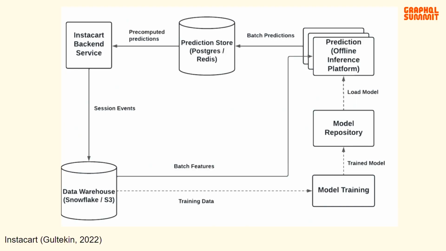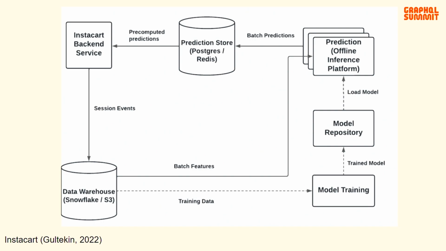And now that we know what supervised learning is, we can learn what's the most common way that supervised machine learning algorithms are served in the industry. So as we can see here, we use a sample machine learning architecture that's provided by Instacart in one of their engineering blogs. And this is a sample machine learning infrastructure that's predominant in industry, known as batch prediction. So at its core, there's a backend service that'll log and store session events in a centralized data warehouse. This warehouse would act as a reservoir of information, storing data to train our machine learning model and storing them as features to make predictions on later.